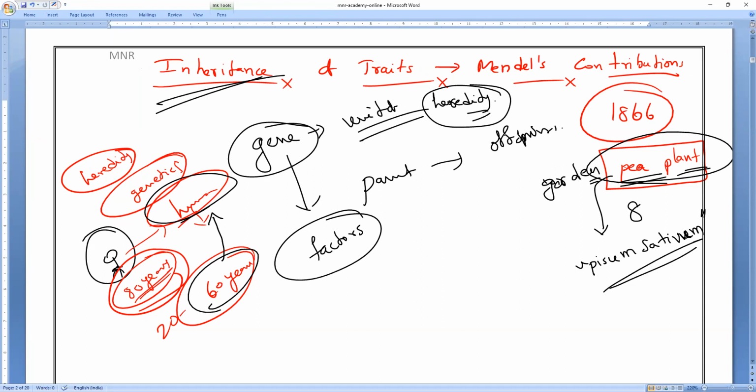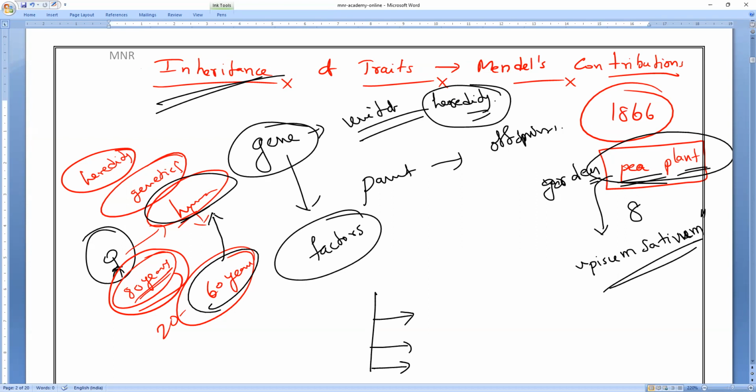The shorter lifespan and large number of generations can be studied and examined within a period of time. That is the reason he has chosen the pea plants. So there are three essential reasons why Mr. Mendel chose the pea plant. This is the question that will come in the board exam: what is the reason behind why Mendel chose the pea plant? Why can't we choose another organism?